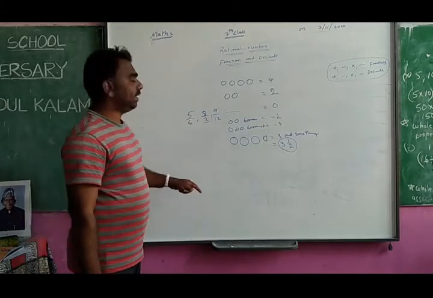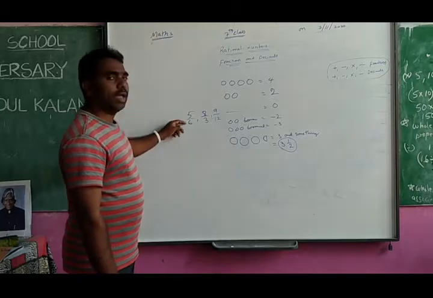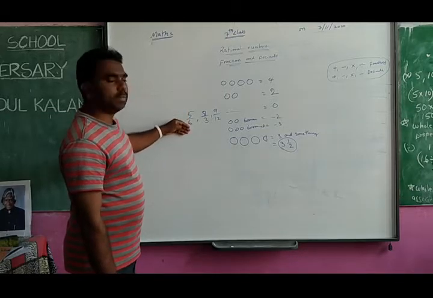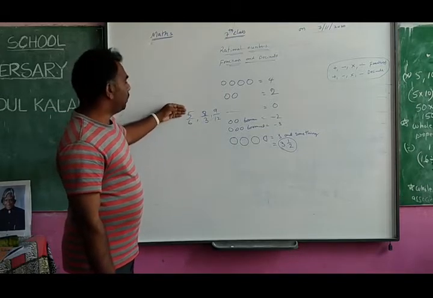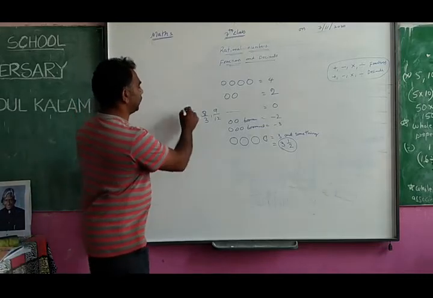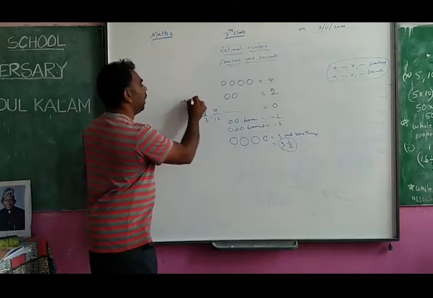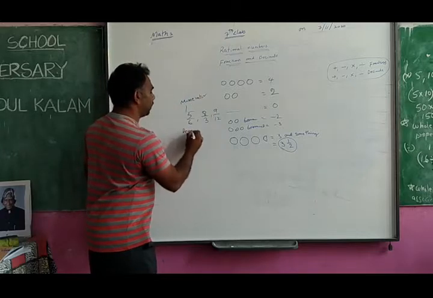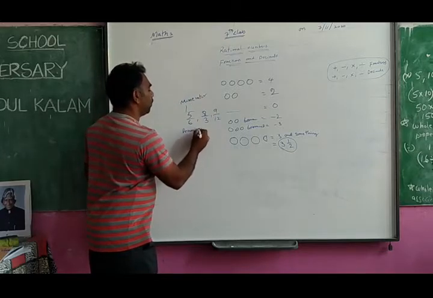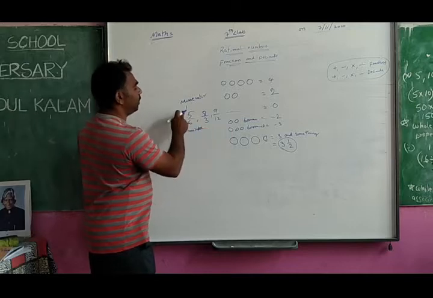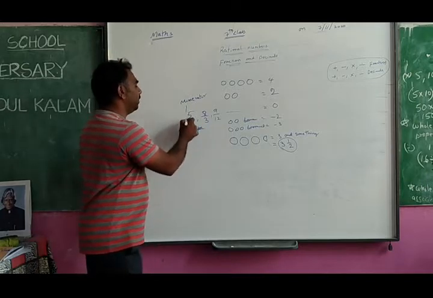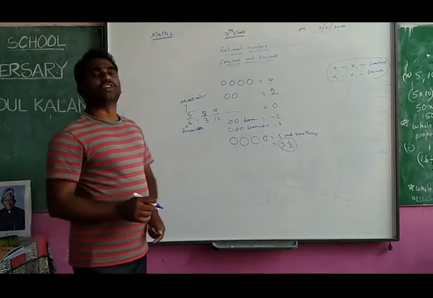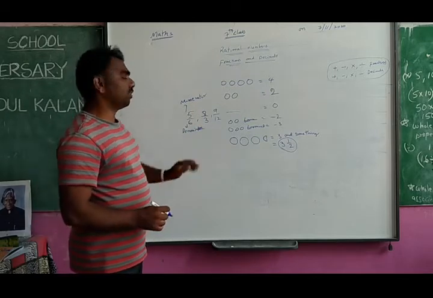When you are writing numbers in this form, a number by another number, the above number we will call the numerator, and the below number we will call the denominator. So a number by another number, if you write that, is called a fraction. That is the form of a fraction.